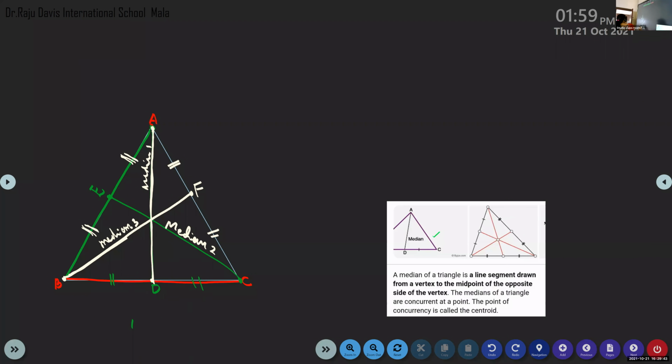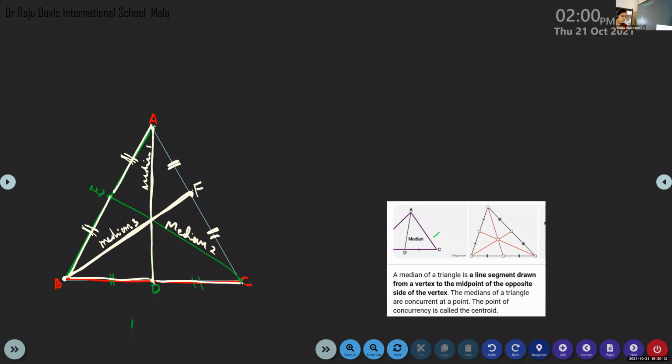This is the midpoint of AC. That means AF will be equal to FC. Same way here, EA is equal to BE. And same way, BD will be equal to DC. So the median will divide the opposite side into two equal parts.